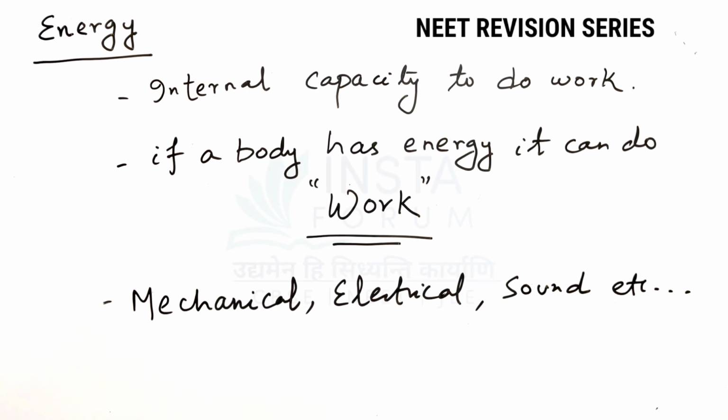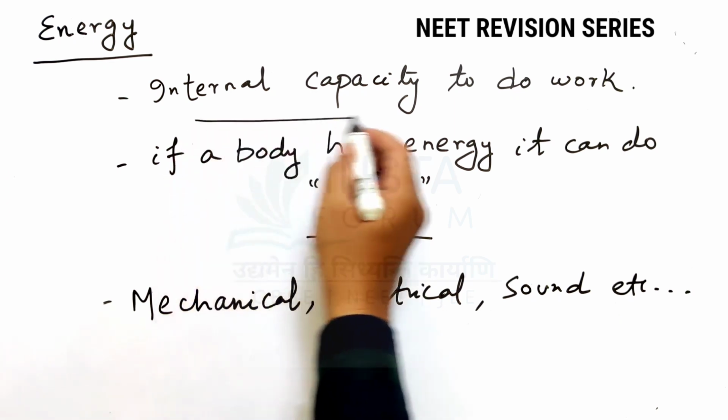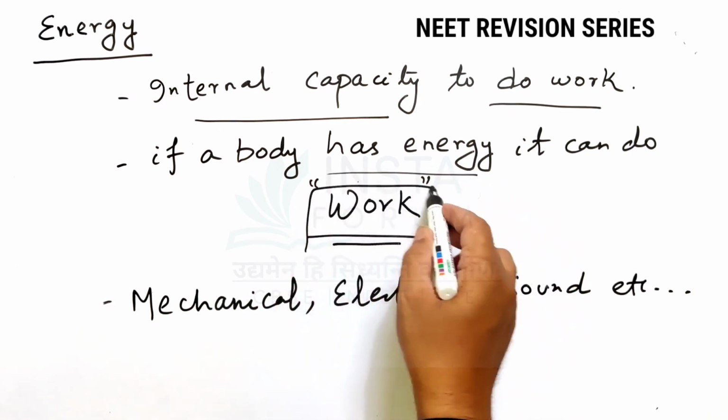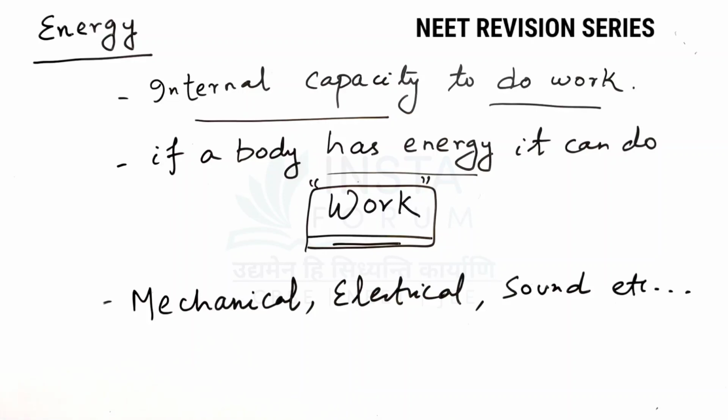In this video we are going to discuss energy. All we know is energy is the internal capacity to do work. If a body has some energy, then definitely it can do some possible amount of work. Energy is divided into many types: mechanical energy, electrical energy, sound energy, and many more forms. But in mechanics we are going to study the types of mechanical energy.